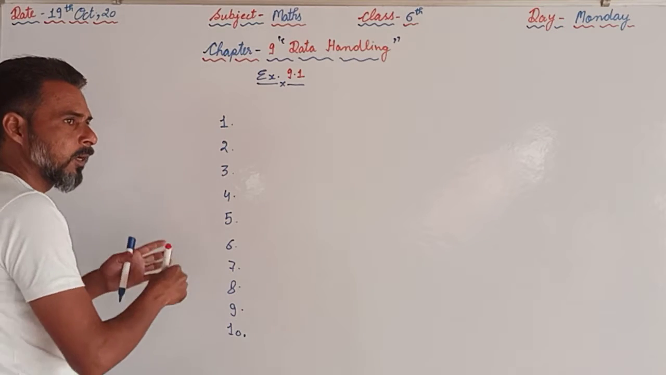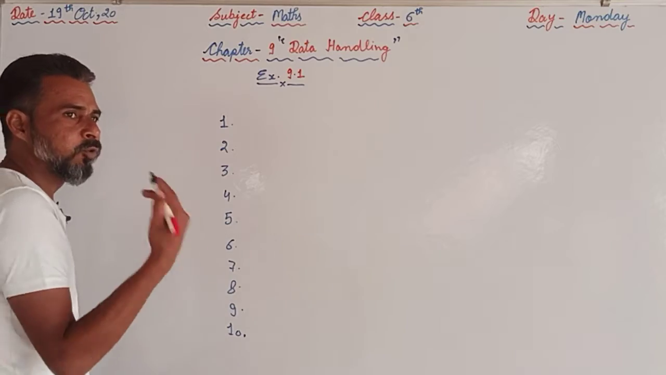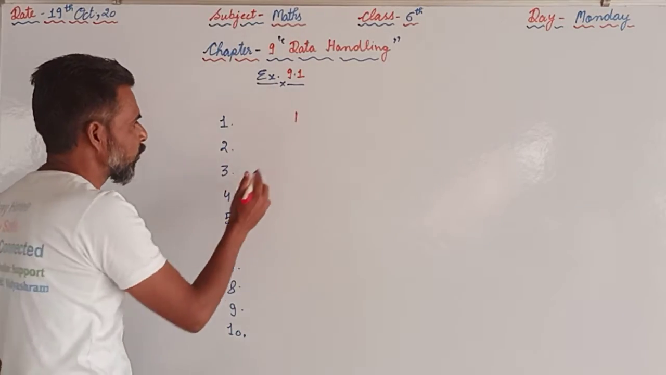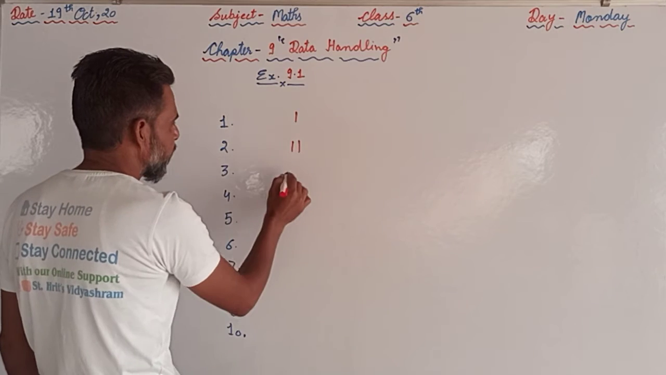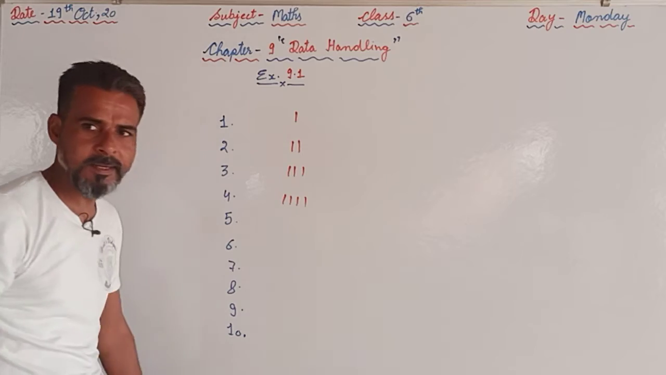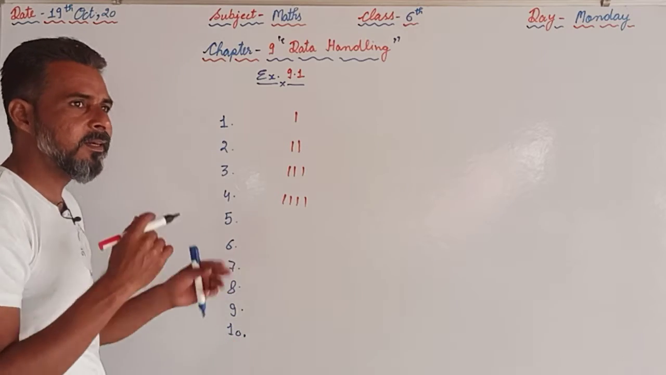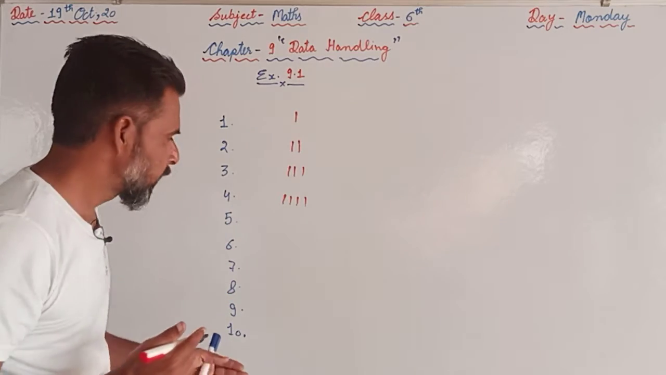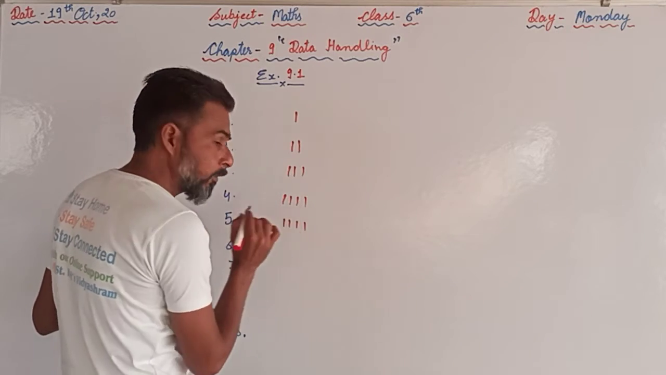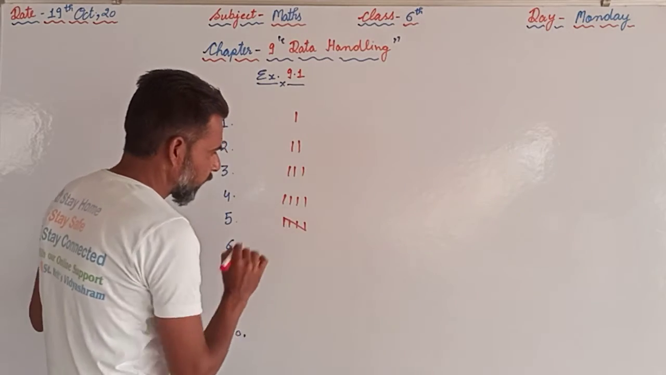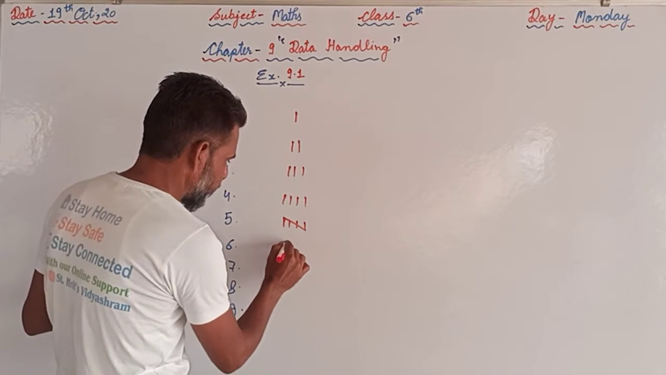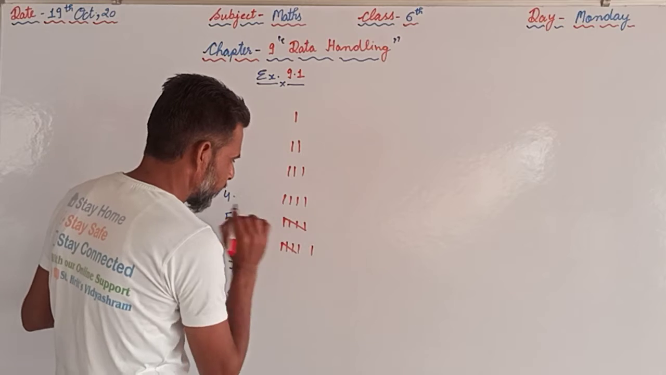If we are supposed to display these numbers using tally marks, for 1 we will have 1 vertical line, for 2, 2 vertical lines, for 3, 3 vertical lines, for 4, 4 vertical lines. We cannot repeat the lines more than 4 times. So for 5, 1, 2, 3, 4, and then 1 diagonal line. For 6, 1, 2, 3, 4, 5 and 6.